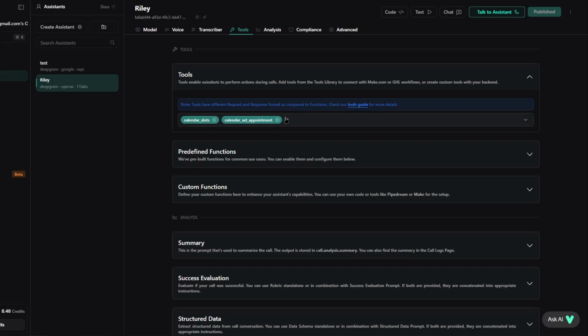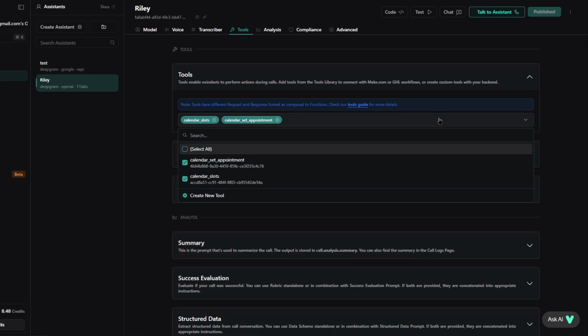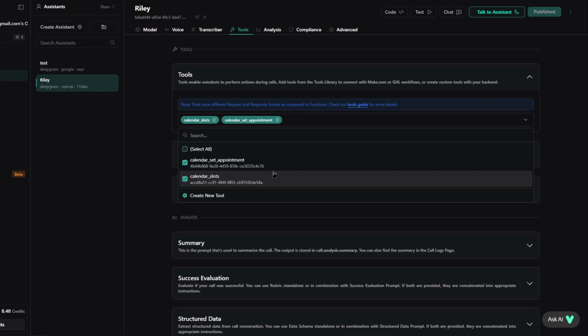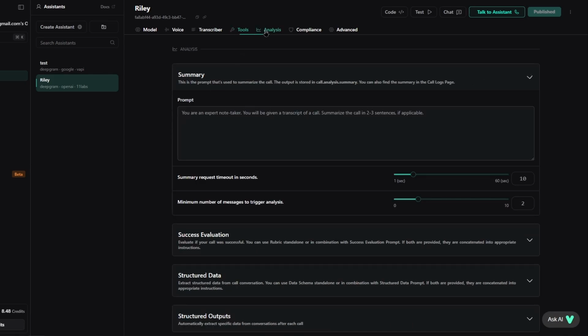Now the tool section is where you add the tools. I'm going to explain this section later, but this is where you basically add your tools. So you click right here and then select the tools. But right now I have no tools. Well, if you're doing this for the first time, then you're not going to have any tools, so this is going to be blank. But I'm going to show you how to create the tools. Yeah, and that's basically it.